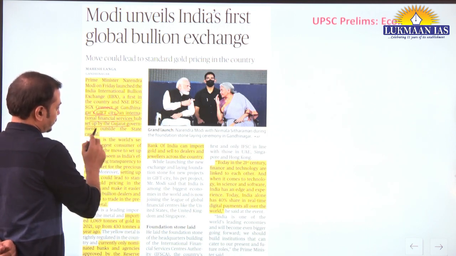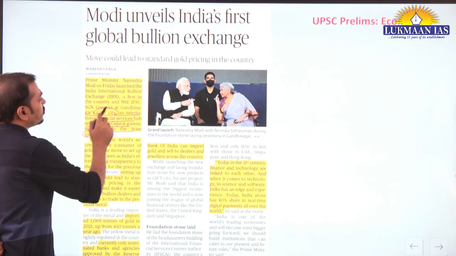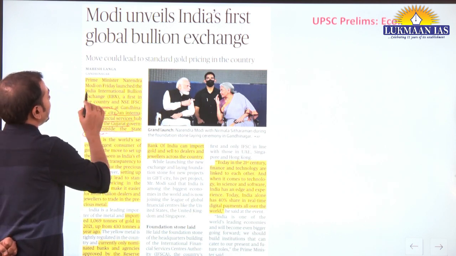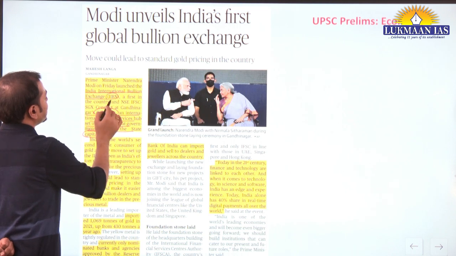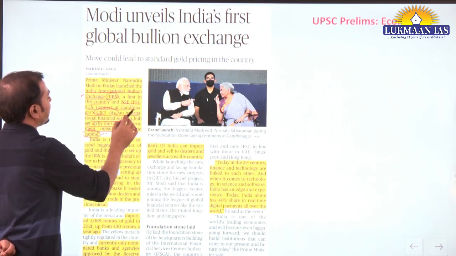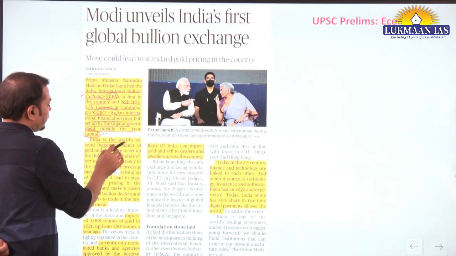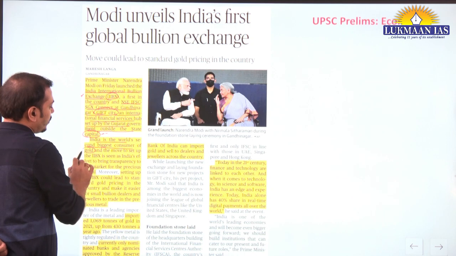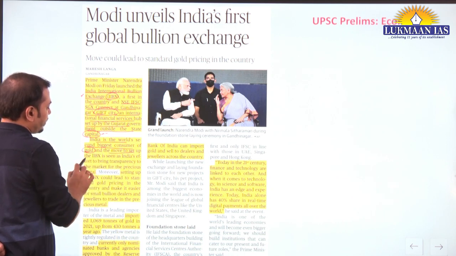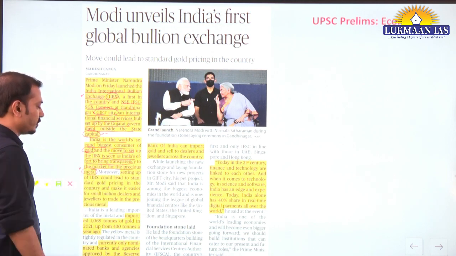service hub set up by Gujarat government outside the state capital. So this is located here, India International Bullion Exchange, IIBX. First in the country, and NSE IFC Connect at Gandhinagar's Gift City. India is the world's second biggest consumer of gold, and the move to set up IIBX is seen as India's effort to bring transparency to the market for the precious metal, that is gold.